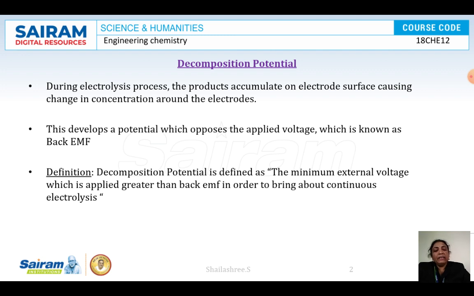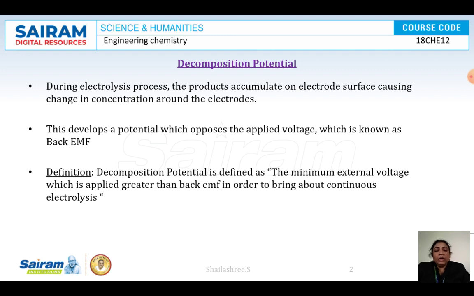When we increase the voltage to more than the back EMF, only then will the continuous electrolysis process begin. Clear, no? When we increase the voltage more than the back EMF, only then is there a flow of current in the circuit and a continuous process of electrolysis taking place.